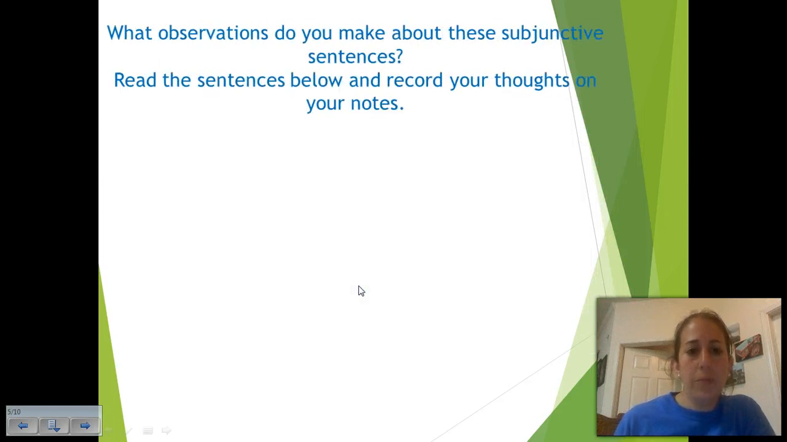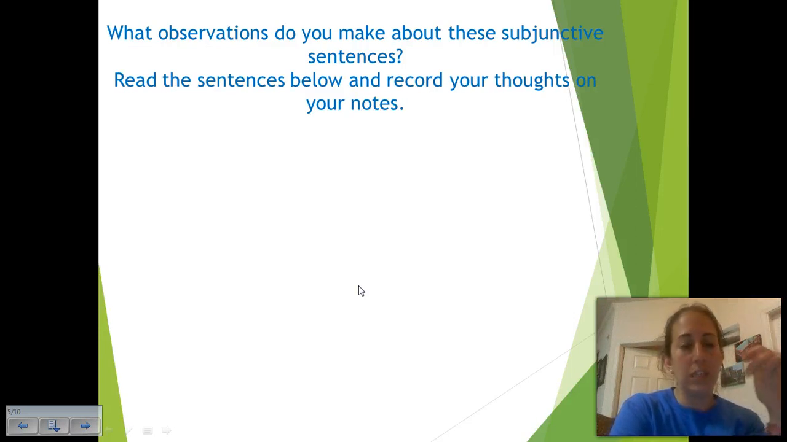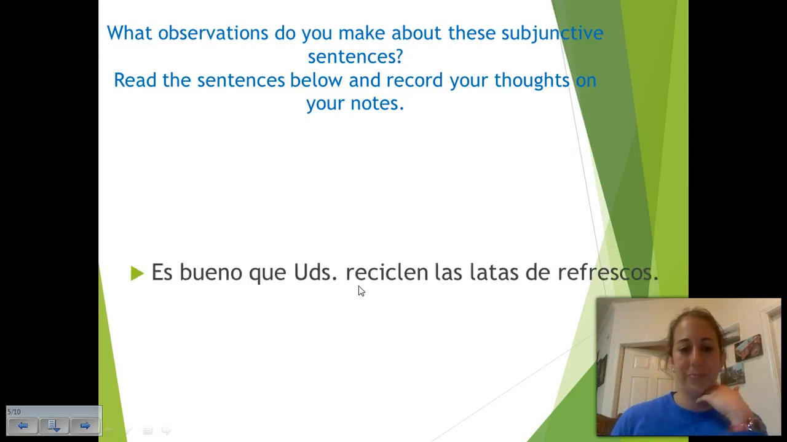All right, and now we're going to move into the subjunctive. So I'm going to show you an example of a subjunctive sentence, or a couple examples actually. And I want you to record your thoughts on your notes. So this is really important for you to take a minute and hit pause if you need to and soak in these sentences and write down what you notice. Okay, so you've got a list or a little box that asks for your observations. So here we go. Es bueno que ustedes reciclen las latas de refrescos.